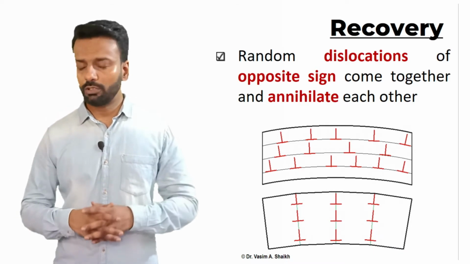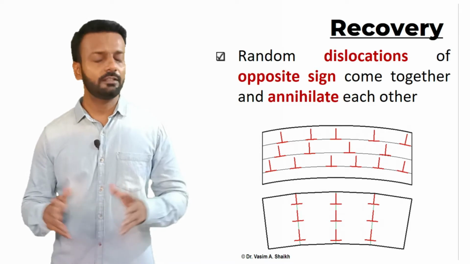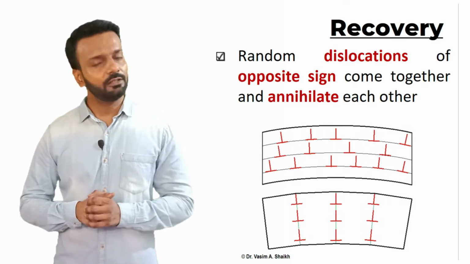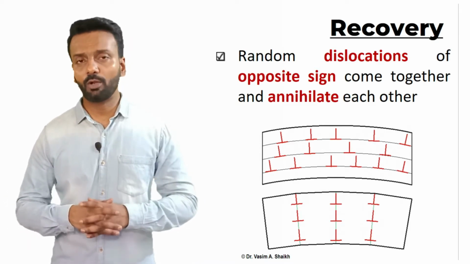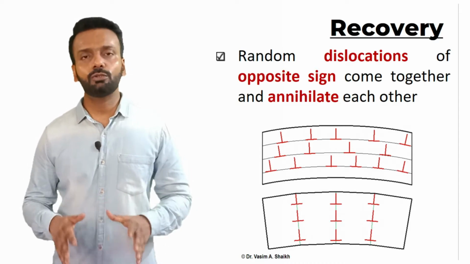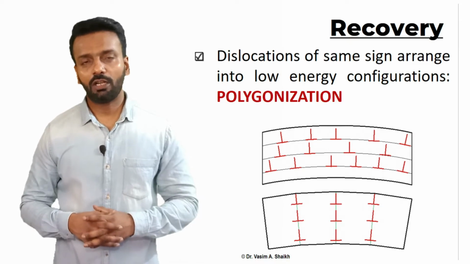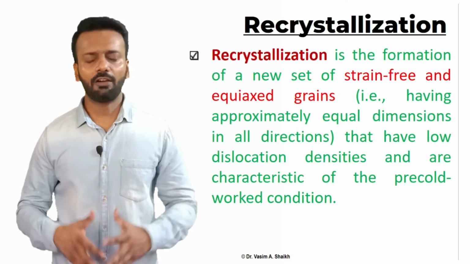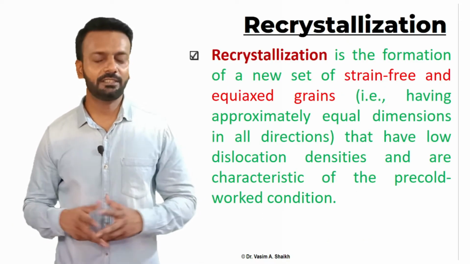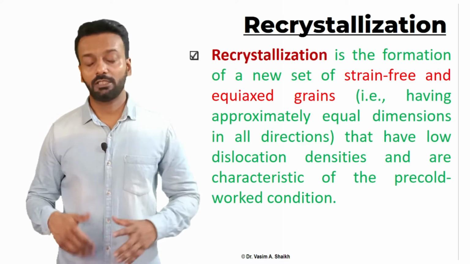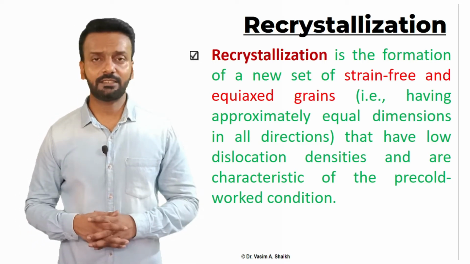The number of dislocations will reduce, and in turn some of the properties will be recovered, like electrical and thermal properties. Also the strain energy will be reduced. This phenomenon is called polygonization. After recovery, when you keep on increasing the temperature of heat treatment, the next step that happens is recrystallization.